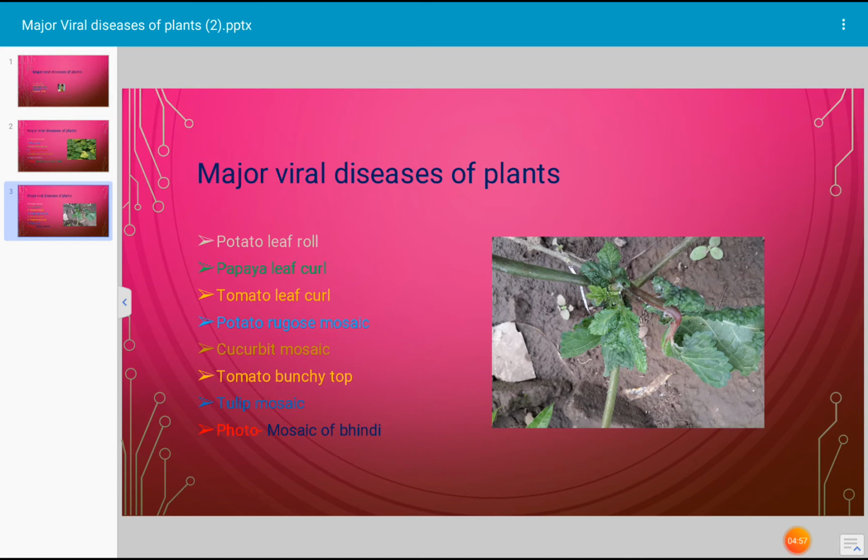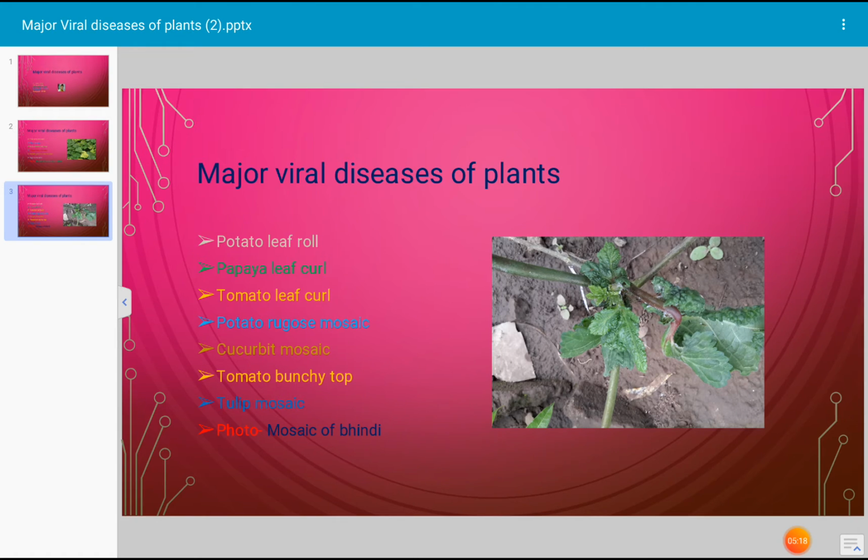Next slide, another important disease caused by a viral pathogen is potato leaf roll. There is characteristic rolling of leaves, which become leathery. This leaf roll disease of potato is caused by potato virus 1, also known as solanum virus or leaf roll virus.